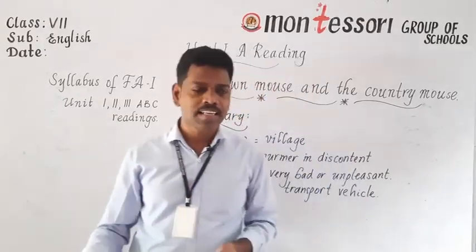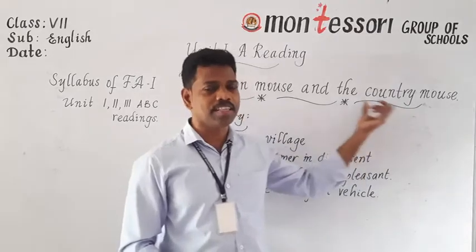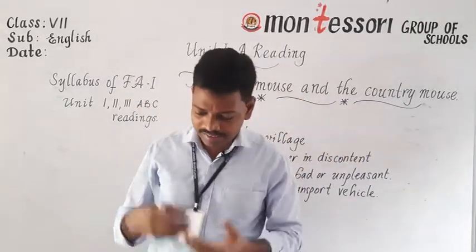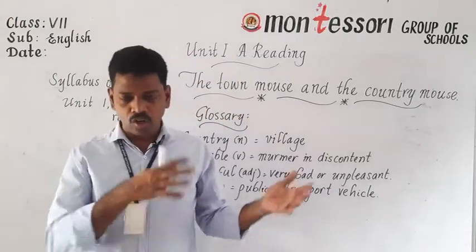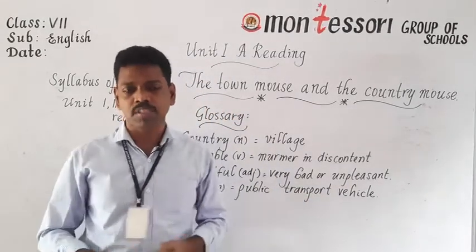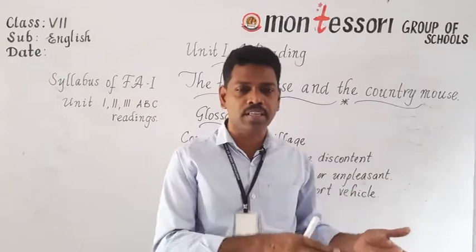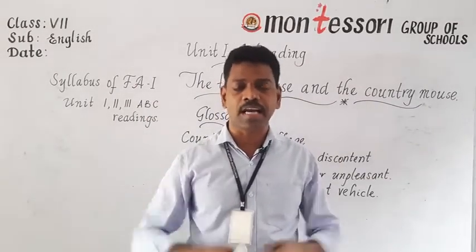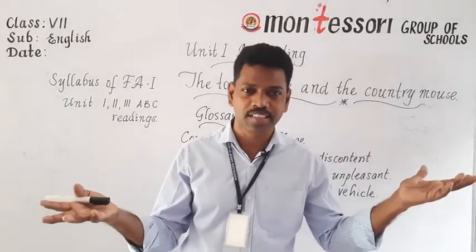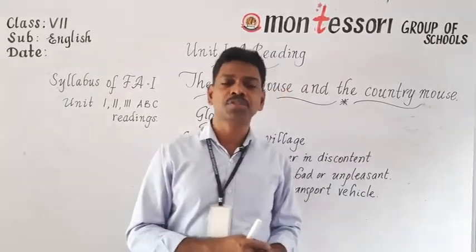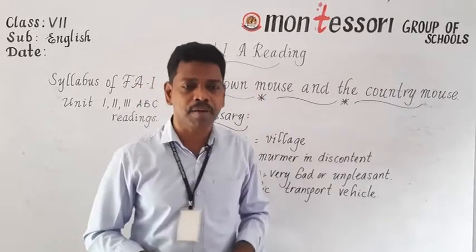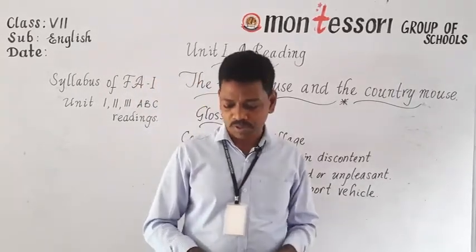So here, when the country mouse sent a letter, the town mouse replied in a telegram. What is that? Overjoyed, come soon, town mouse. That's all. Overjoyed, come soon, town mouse. The town mouse sent that: I'm happy, I'm overjoyed. Come soon. Come to my place, come to town. And it was replied by the town mouse.